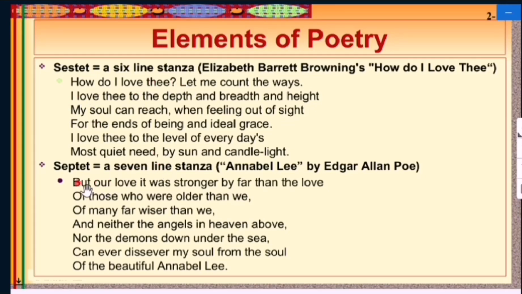As for the septet, that's a seven-line stanza. That example is taken from Edgar Allan Poe's "Annabel Lee." So when we talk about the elements of poetry, one of the elements of poetry is the stanza, and that stanza is written in different styles, based on which you can have a stanza of two lines, three lines, four lines, five lines, six lines, or seven lines.